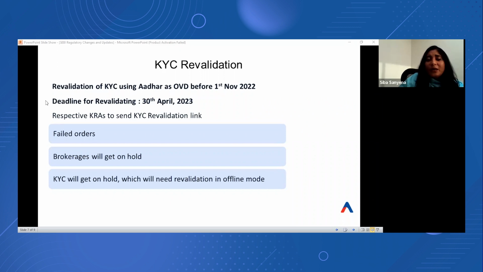Also, there will be many investors who registered their KYCs but did not submit contact details while registering. The partners, when we were interacting regarding the KYC revalidation, came across some cases where the client's KYC is registered, but those are very old cases, and the mobile number and email IDs are not updated. So by default, for them the option to upload the XML Aadhaar copy or e-Aadhaar copy won't be available. For them, they mandatorily have to update or re-register the KYC via offline mode.